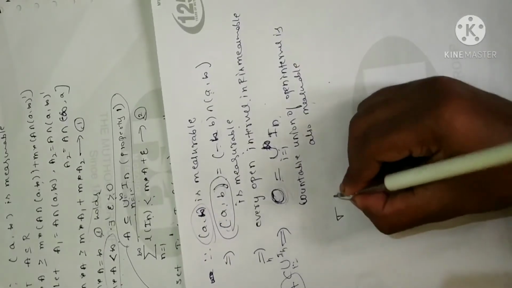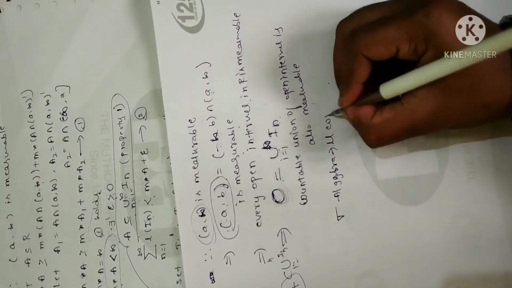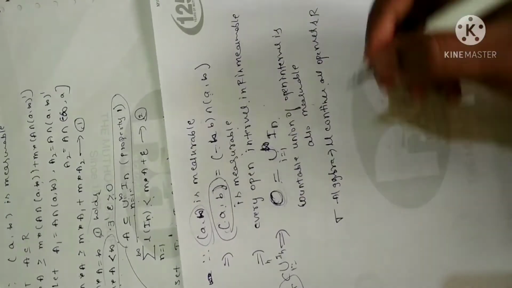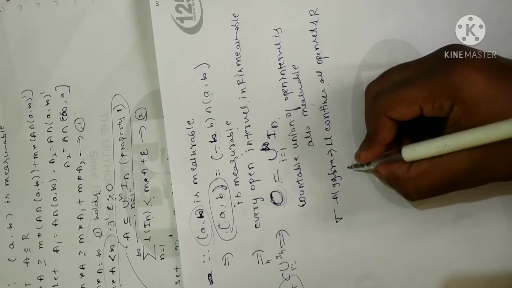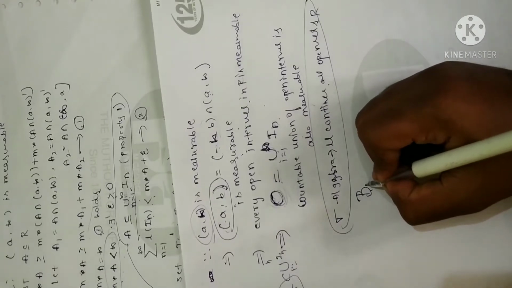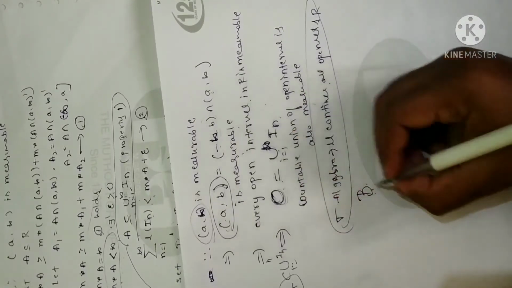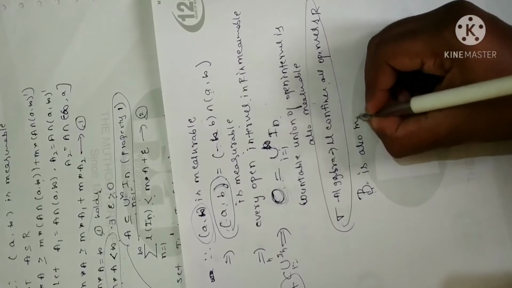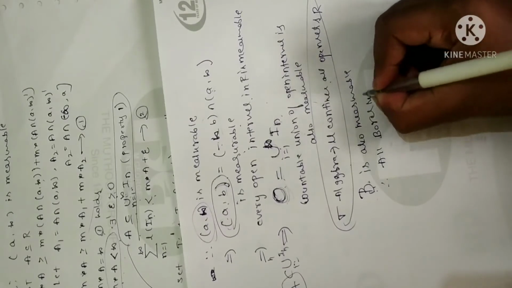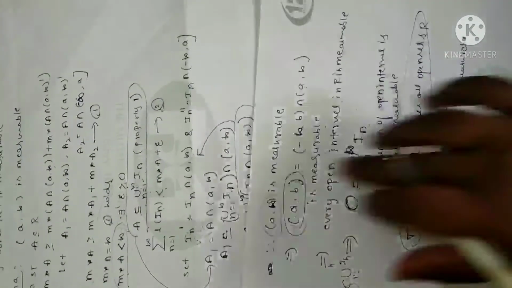Now, I have told you that in the sigma algebra, mu contains all open sets, open sets in R. Fine. B is the smallest sigma algebra containing all these open sets. B is nothing but the Borel set. In the definition of Borel set, I said it is the smallest sigma algebra generated by all the open sets. Since I have proved all the open sets are measurable, I can say B is also measurable. That is, all Borel sets are measurable. The proof of this theorem is very simple, but you need to prove the lemma.